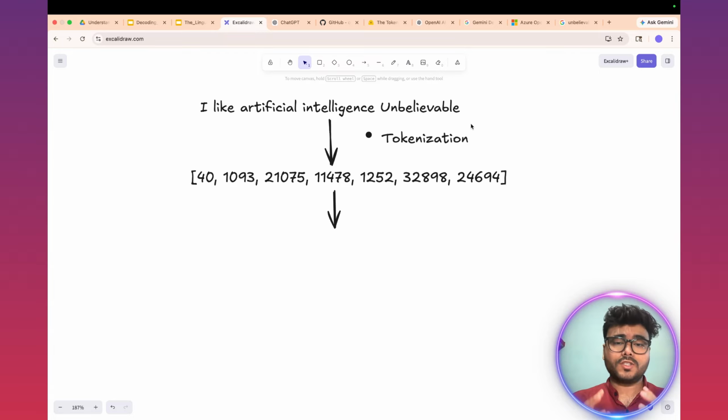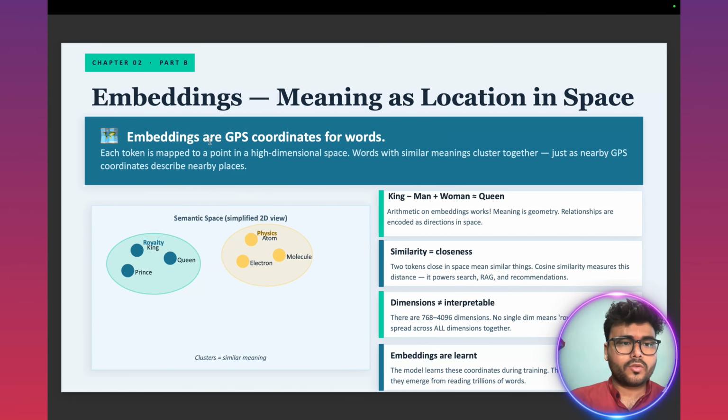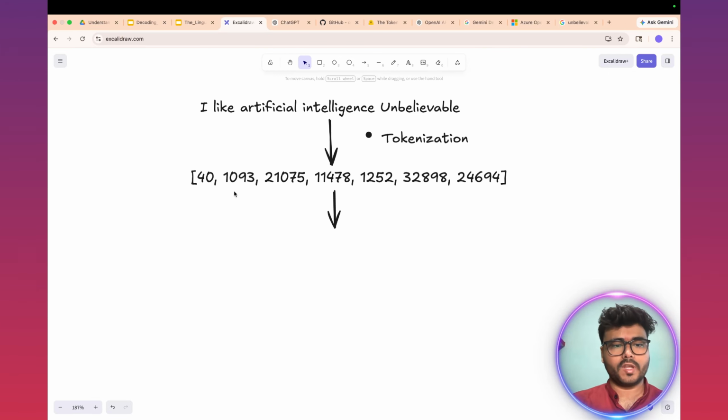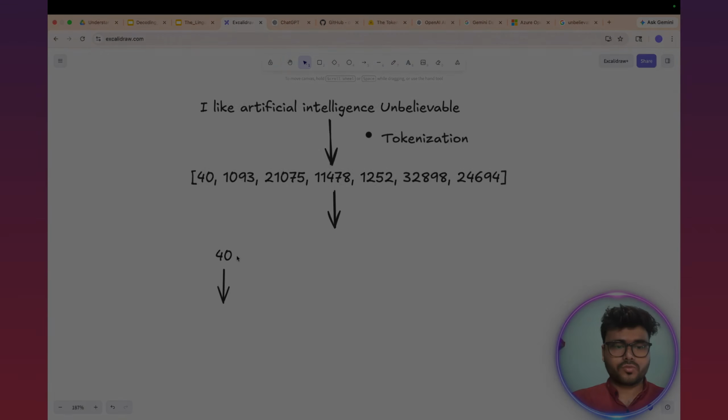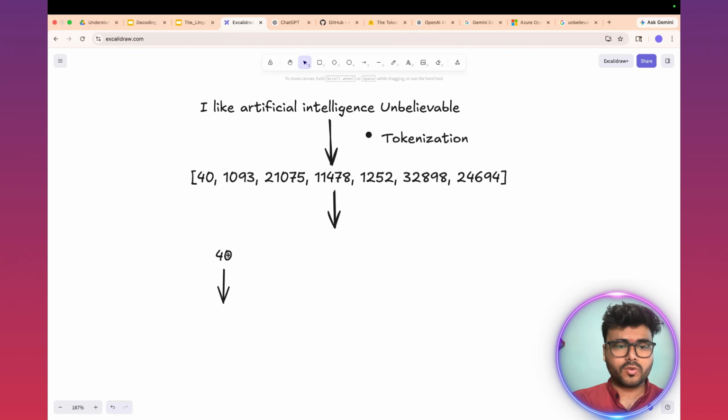So in order to understand the similarity between different words, we do a process, and that process is called embeddings. If you read this definition, embeddings are GPS coordinates for words. Meaning, we take a token ID, let's suppose 40, and we try to map this token ID into a higher dimensional space by representing it as a more dense vector representation of this number.